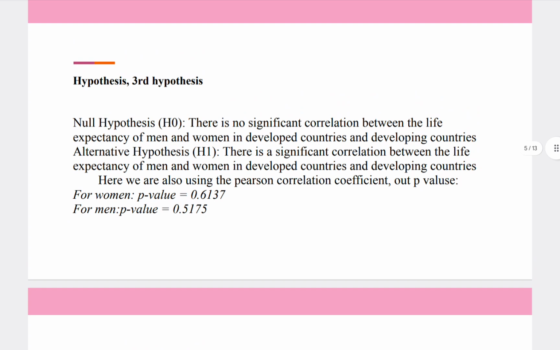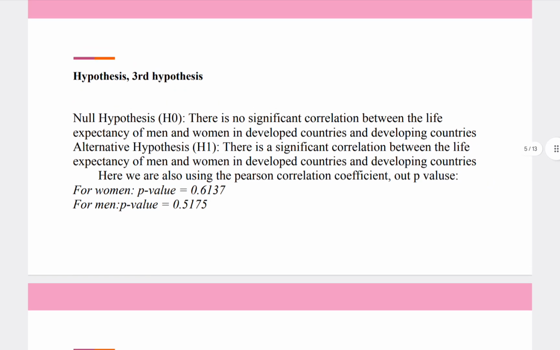And the third hypothesis is that there is no significant correlation between the life expectancy of men and women in developed countries and developing countries. The alternative is the opposite one. Why did we take this hypothesis? We wanted to know whether, in developed and developing countries, between both men and women, there is any difference. For example, if the country is developed, is it more likely that the people will live longer or not?